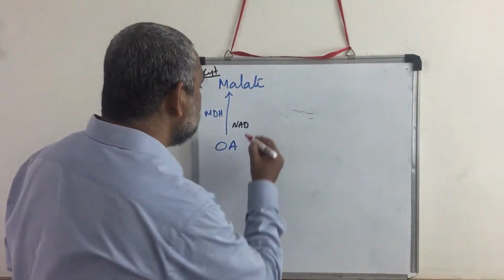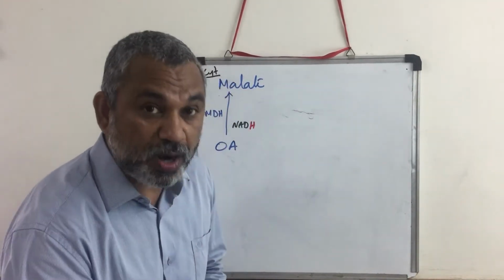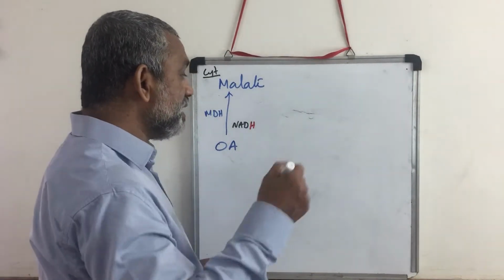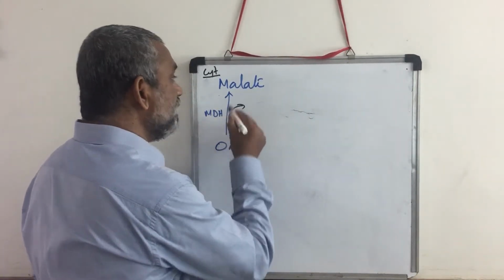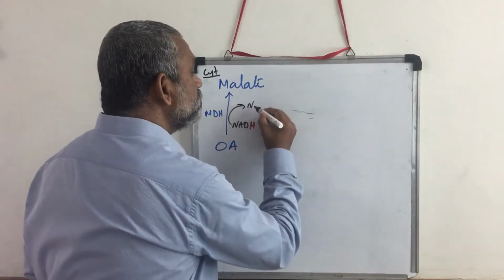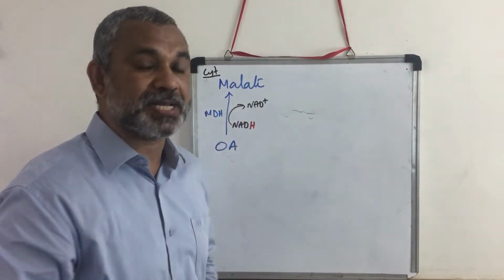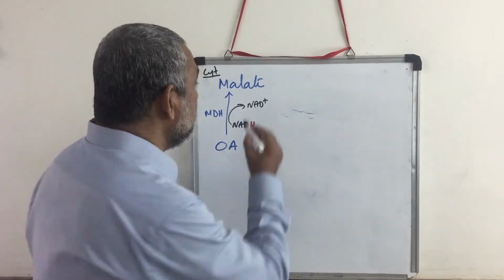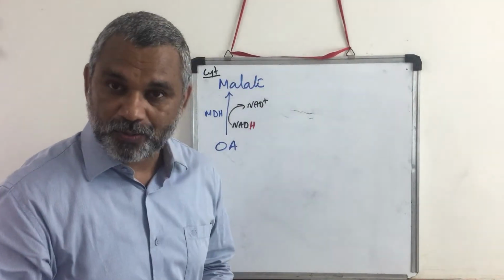Assume this is the NADH which we want to transfer inside. So by converting to malate, it gets oxidized to NAD+. Where is the hydrogen that we want to transport inside? It is in malate now.